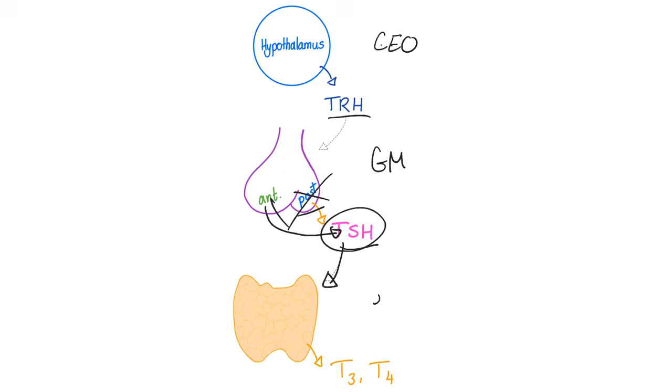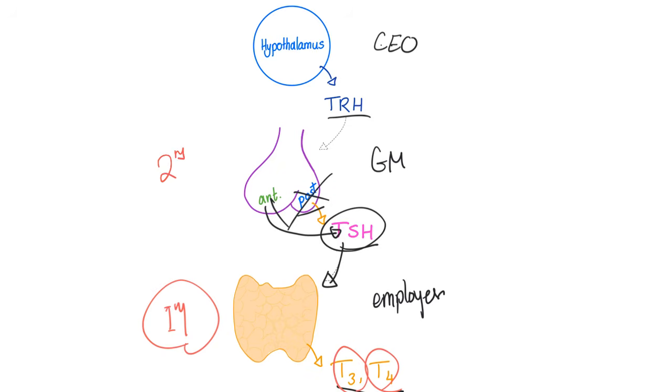Now, the thyroid gland is one of the 3 employees that listen to the pituitary, and it will secrete T3 and T4. Let's say my thyroid is not secreting T3 and T4. Okay, what could be the problem? The problem could be in the thyroid itself. We call this primary hypothyroidism. Or the problem could be in the general manager not giving enough commands, TSH, and this is called secondary hypothyroidism. Or the problem could be in the CEO, and this is called tertiary hypothyroidism.